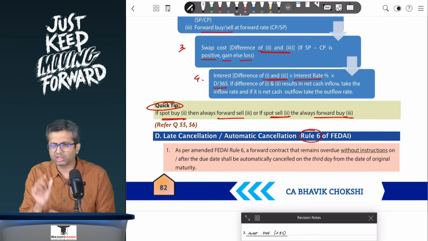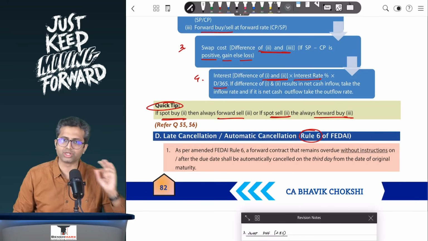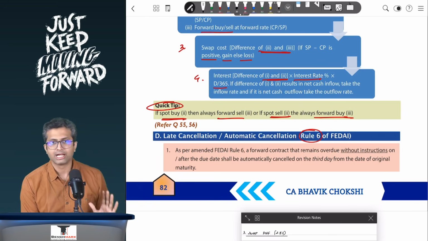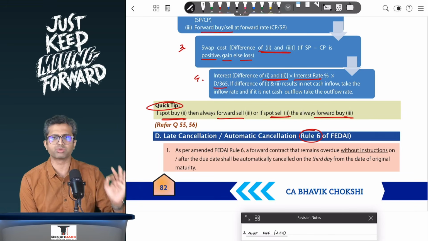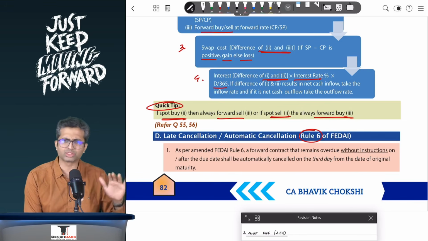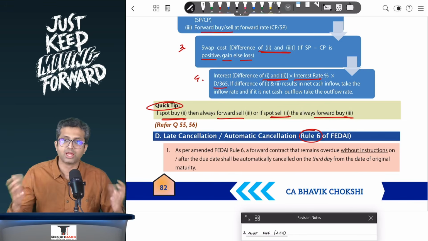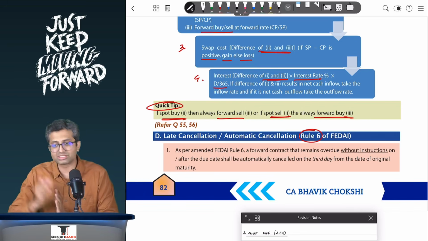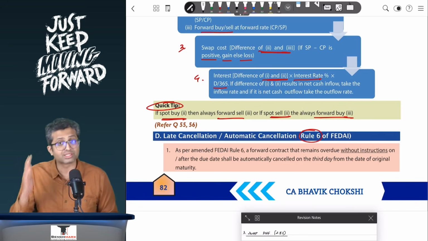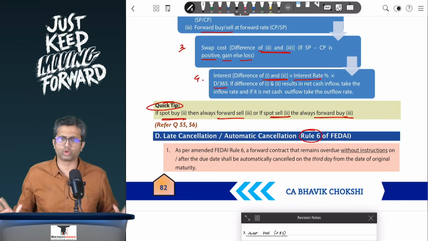Now over here there are a lot of small finer points that you need to remember, because this is strictly as per FEDAI rules. There may be some areas where you find it logical, some areas where you feel it to be a little illogical, but this is strictly as per the FEDAI rules, and institute questions have come on similar lines, so I would strongly recommend you follow the set pattern.